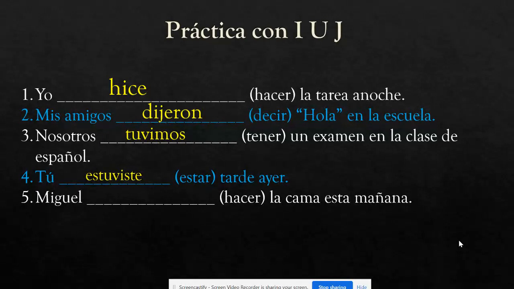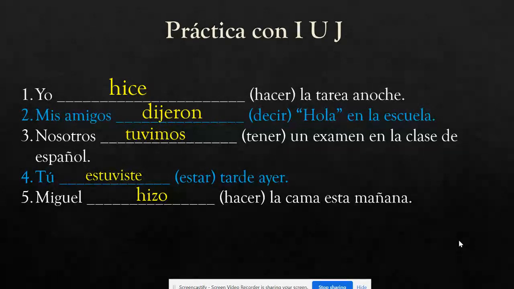And then finally, we have Miguel and hacer la cama esta mañana. So if you wanted to communicate that Miguel made his bed this morning, think about the verb conjugation. This is the tricky one. It has a little change in it. And hopefully you guys came up with the verb hizo. Miguel hizo la cama esta mañana. Miguel made his bed this morning. Again, remember that none of these conjugations have accents. So we like to say IUJ, no accents, yay.